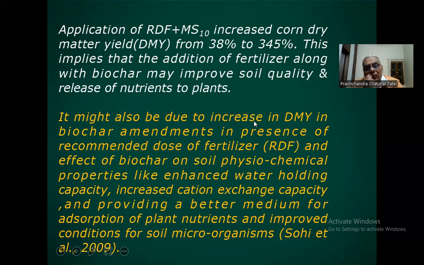It might also be due to the increase in dry matter yield in biochar amendment in presence of recommended dose of fertilizer, an effect of biochar on soil physical and chemical properties, like enhancement of water holding capacity due to biochar, increased cation exchange capacity, and providing a better medium for absorption of plant nutrients and improved conditions for soil microorganisms. It was reported also by Sohi and co-workers in 2009.